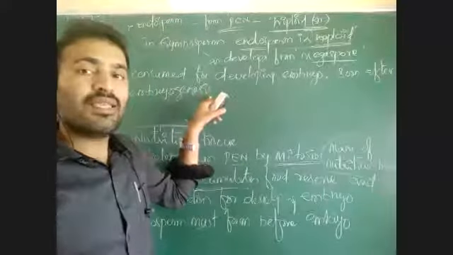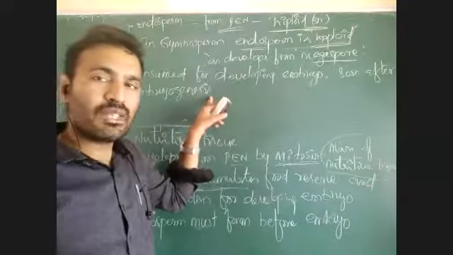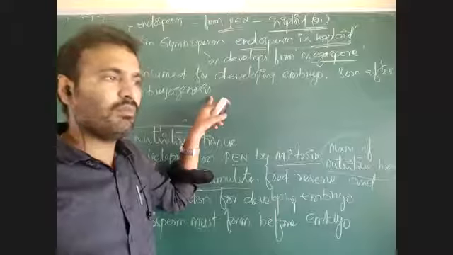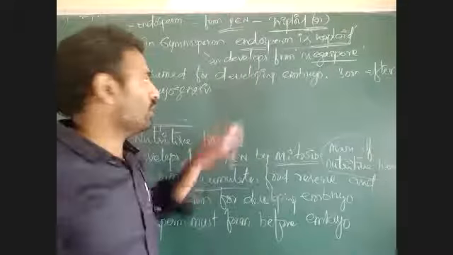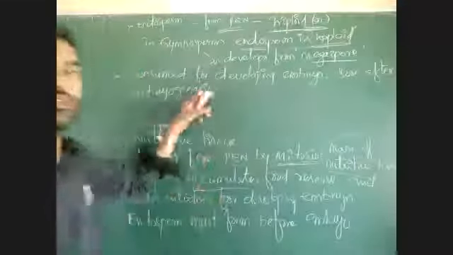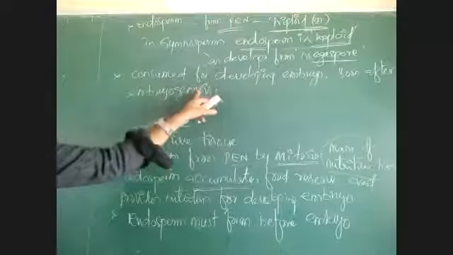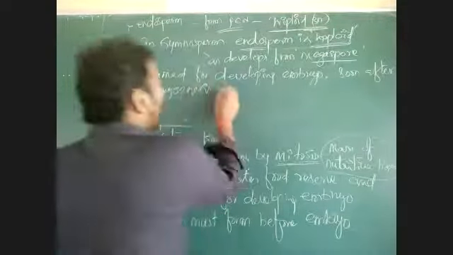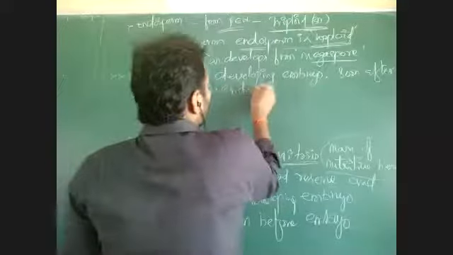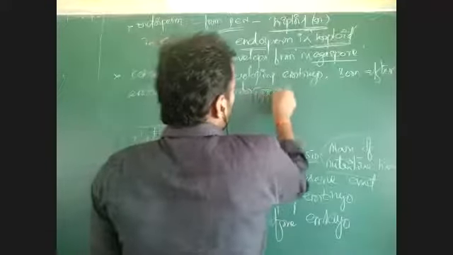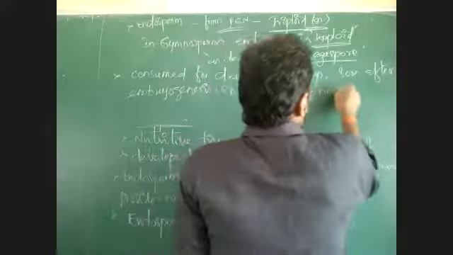Once embryogenesis is complete, once the embryo is completely formed from that zygote, then this endosperm undergoes degeneration. Usually it degenerates.